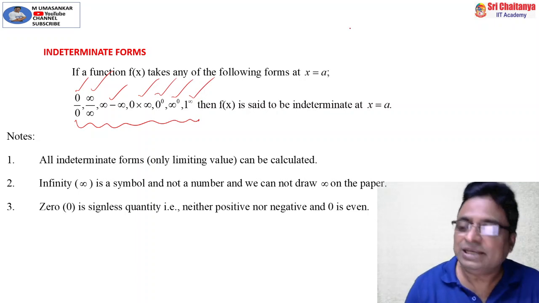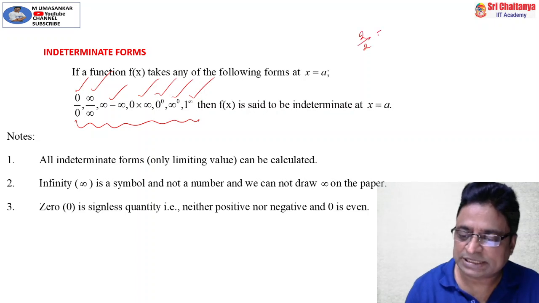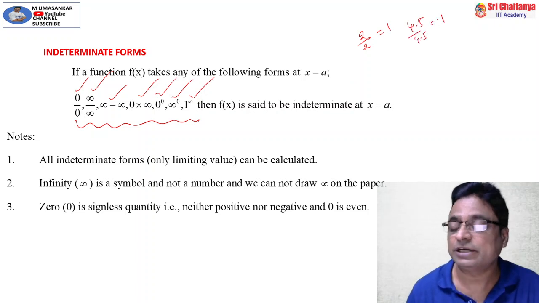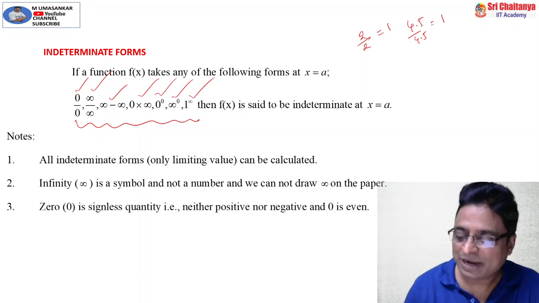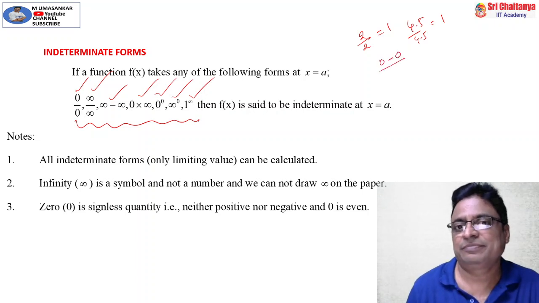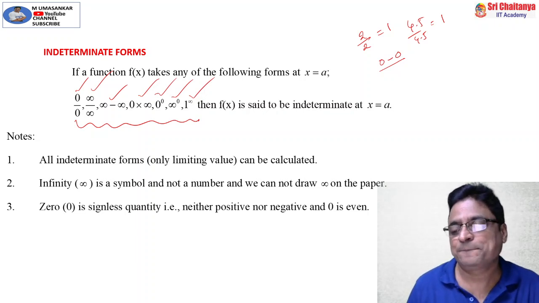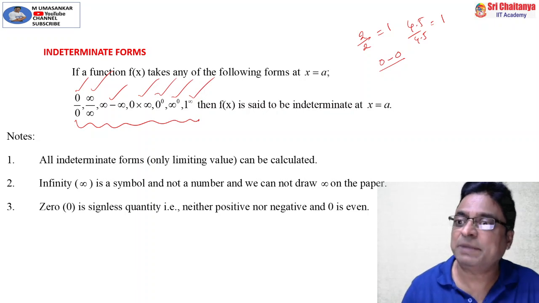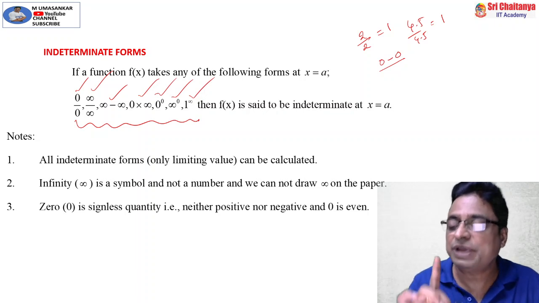Actually, in our real number system, 2 by 2 is 1, or 4.5 by 4.5 is 1. But don't write 0 by 0 as 1 or infinity by infinity as 1. Similarly, in the real number system we know 0 minus 0 is 0, but don't write infinity minus infinity as 0. Similarly, anything multiplied by 0 is 0, everybody says like that. No. 0 into a finite quantity is 0.